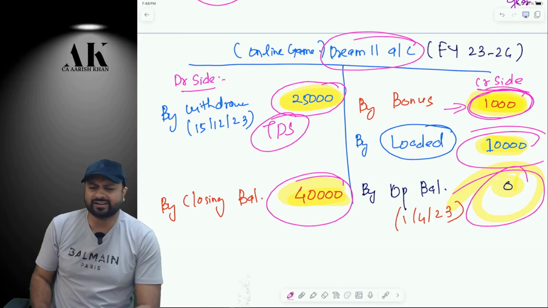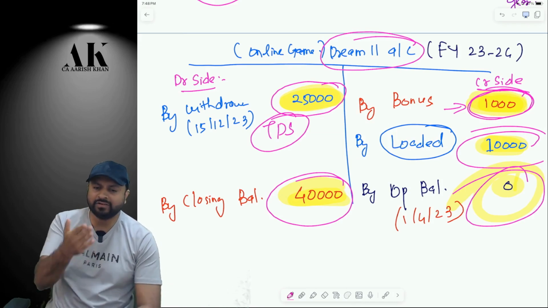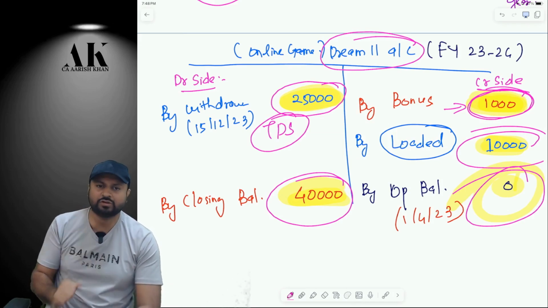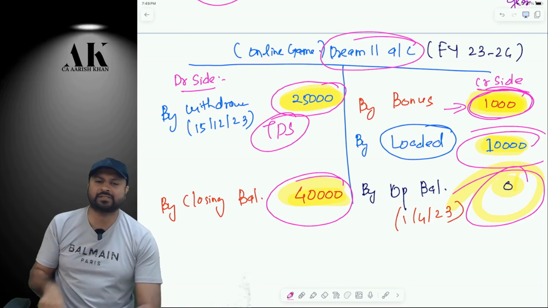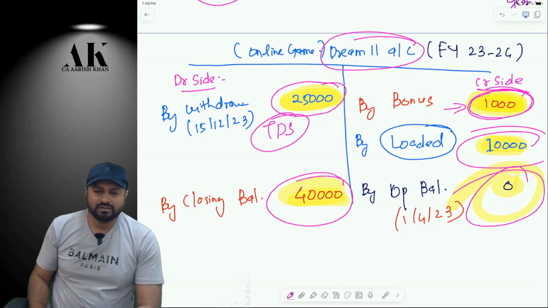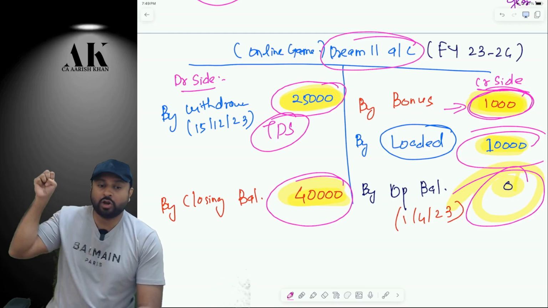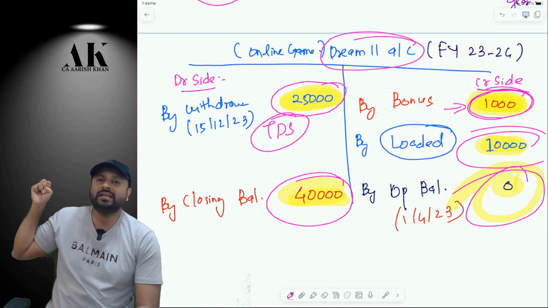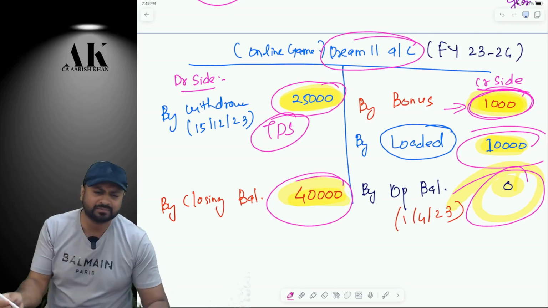Are you clear? So you tell me logically, on which bonus should tax be taken and on which should tax not be taken? If a bonus is given to play the games, tax should be taken on the one which is withdrawable. If it is withdrawable, then the tax has to be taken. If you're not withdrawing, then tax should not be taken. Are you clear or not?